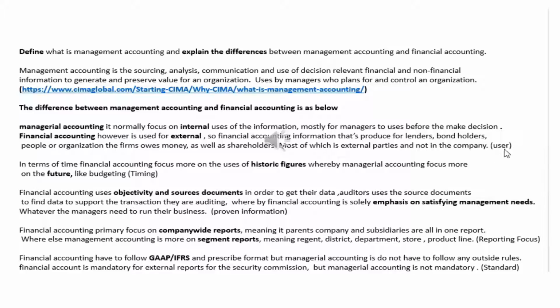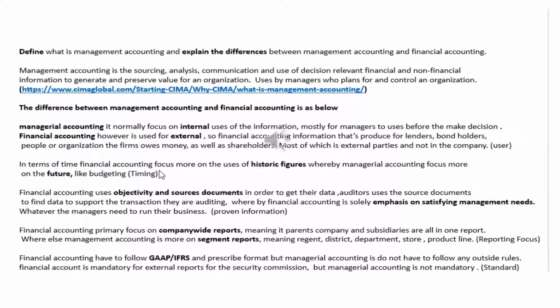Now, this is on the user part. We're also looking at the second thing, which is timing. In terms of financial accounting, the focus is more on the use of historic figures, in the past. What happens in the past, they accumulate and come out with the report. Whereas managerial accounting focuses more on the future, like budgeting for the year end, and those kinds of things.